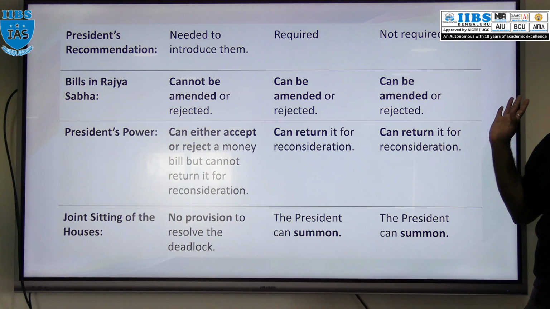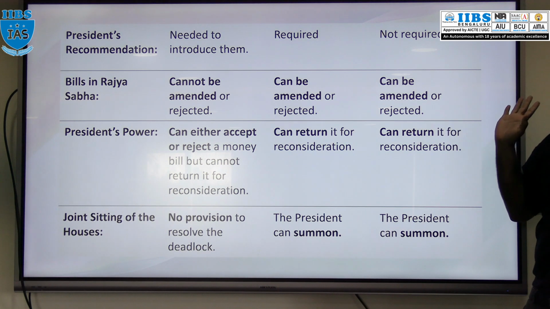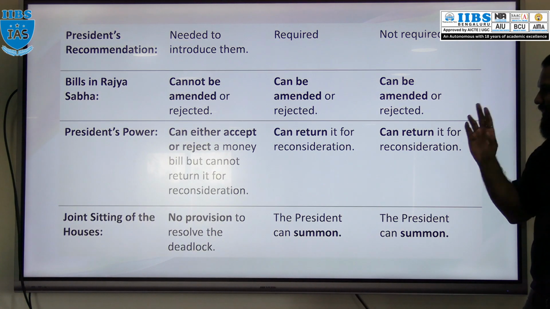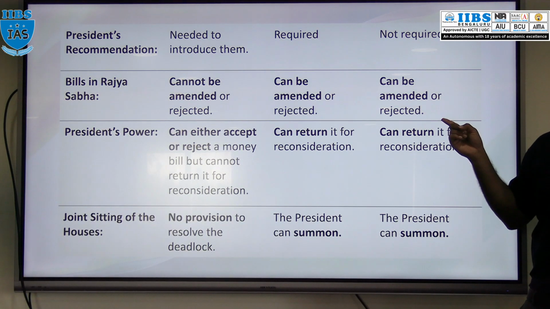What about the President's power related to that bill? The President can accept the money bill or reject the money bill, but the President cannot return the money bill. Suspensive veto won't be there.